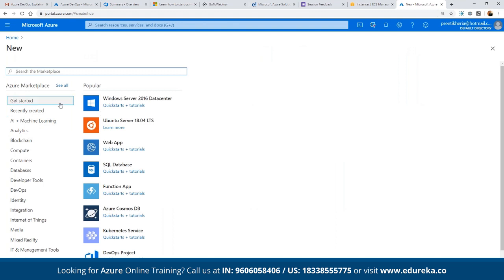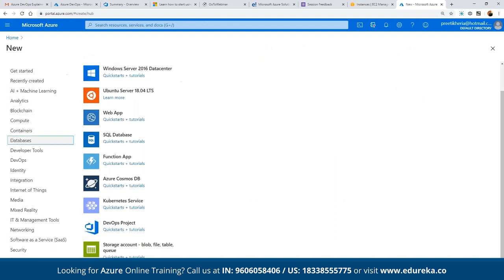Here we can see the list of all the resources available, which has been divided in multiple categories for blockchain, computation, containers, databases, developers, DevOps, identity, integration, IoT. We have different configurations available that we can choose from. Now, if you want to start with the component of Azure, then we can say we want to use with DevOps, right? So we have a category available for DevOps itself that we can choose from.